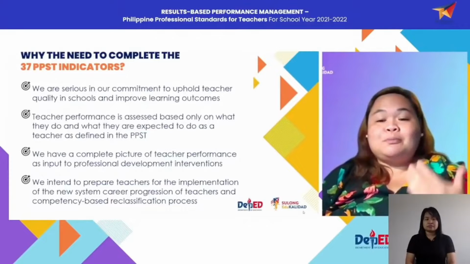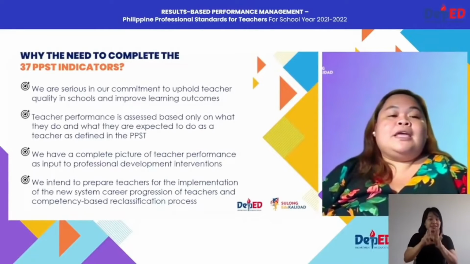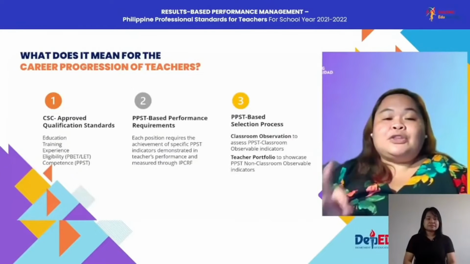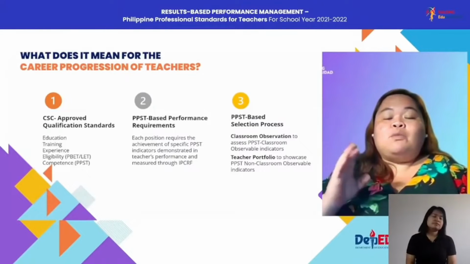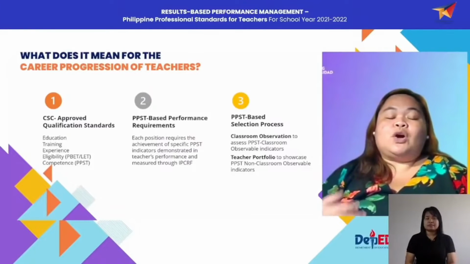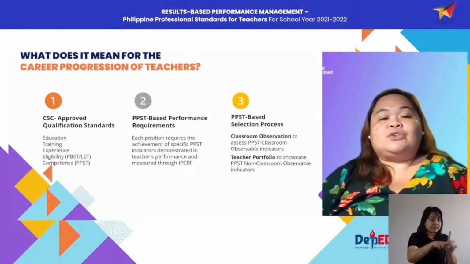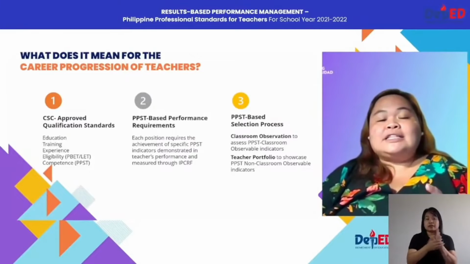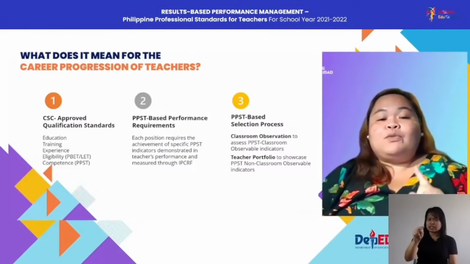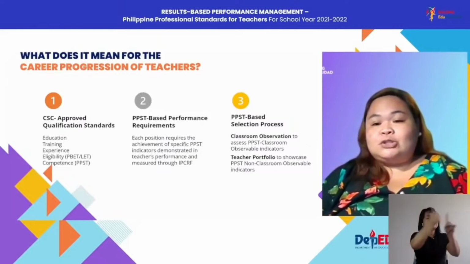But for those who missed that episode, in the next slide, you will see there will be 3 requirements once we implement the career progression for teachers, or what we call the competency-based reclassification for teachers. One is that teachers should meet the CSC-approved qualification standards per position.